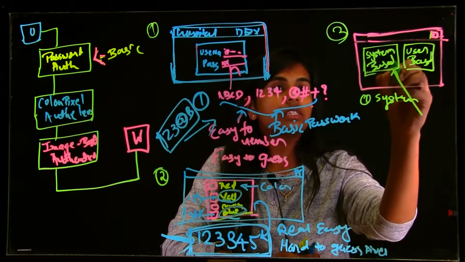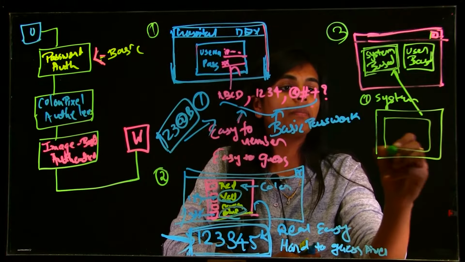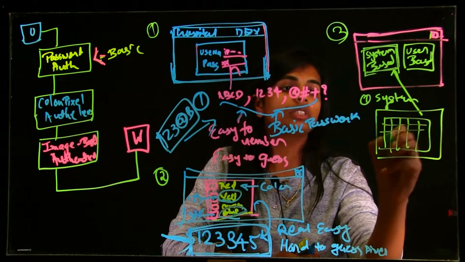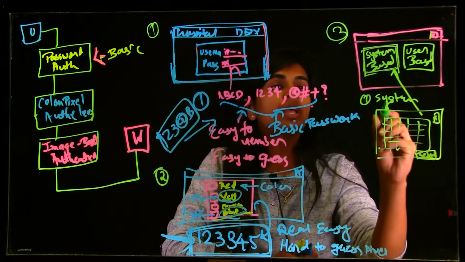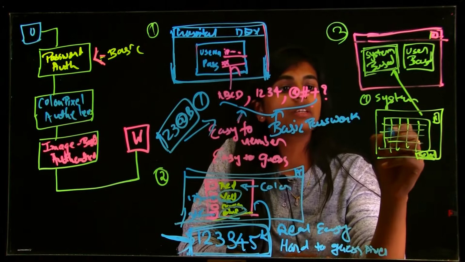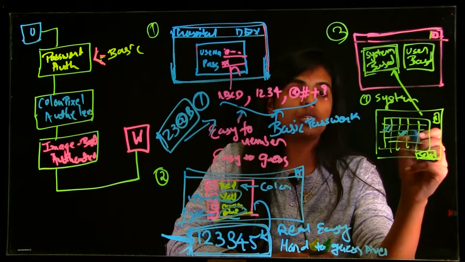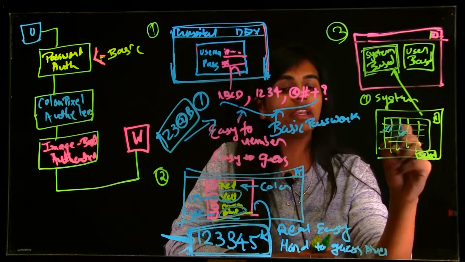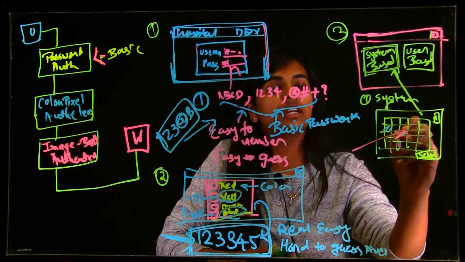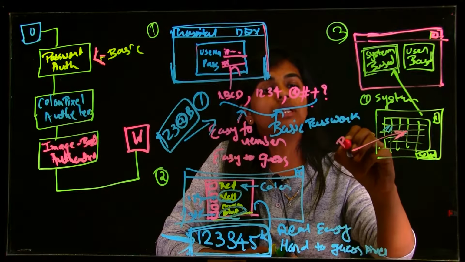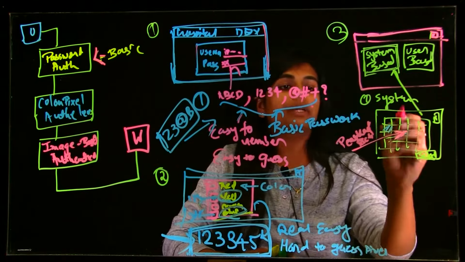So if you click on system based authentication, you will be provided many pictures, thousands of different pictures. You have to select any one among the thousands of pictures. Let's select this. It's a peacock picture. I have selected the peacock picture.